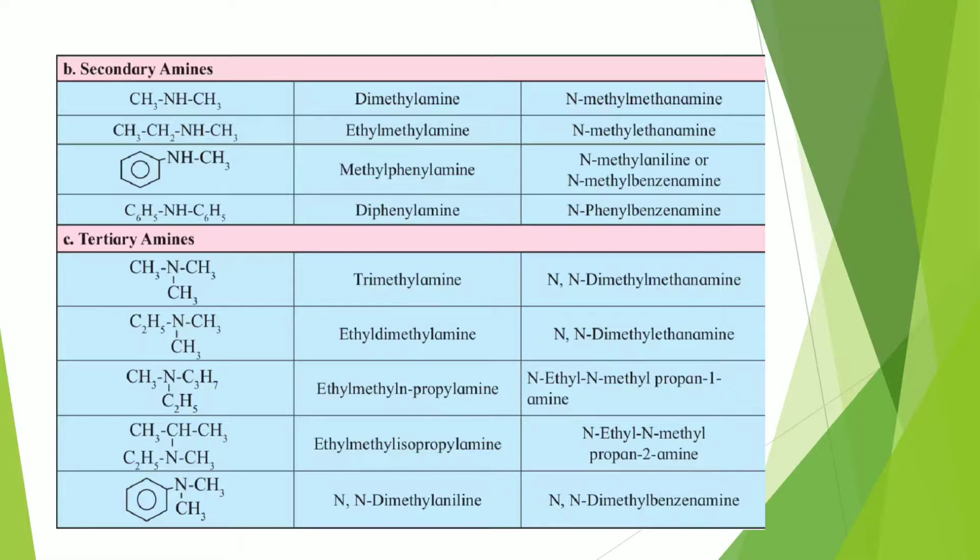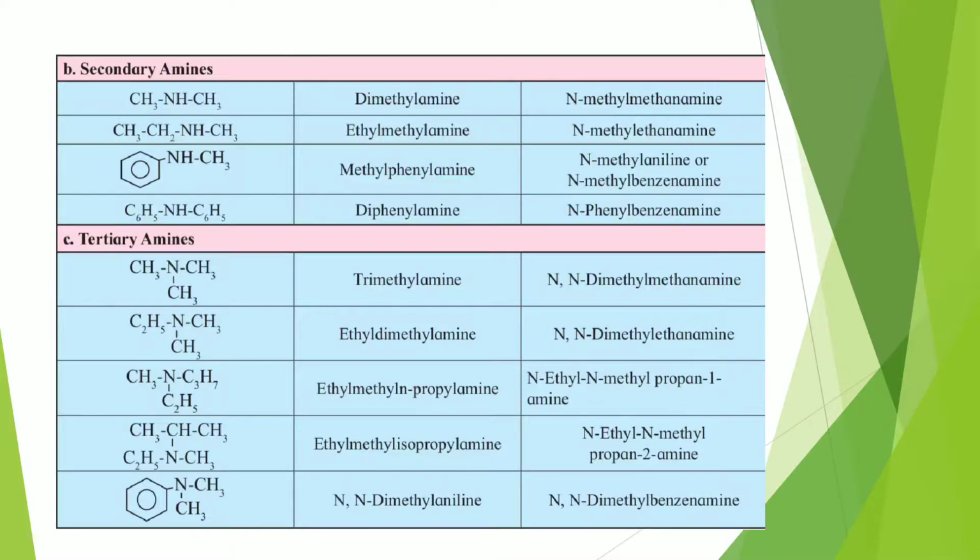Next example, ethylmethylamine. It's unsymmetrical amine. To one side ethyl group and to the other side methyl group is attached. So bigger group will be the parent, and in IUPAC name N-methyl, because methyl will be the substituent. Ethanamine, ethane will be the parent. N-methylethanamine.